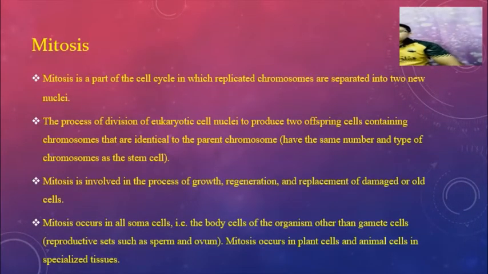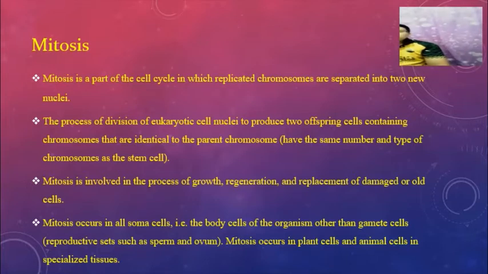Mitosis. Mitosis is a part of the cell cycle in which replicated chromosomes are separated into two new nuclei. It is the process of division of eukaryotic cell nuclei to produce two offspring cells containing chromosomes that are identical to the parent chromosomes, with the same number and type of chromosomes as the stem cell.